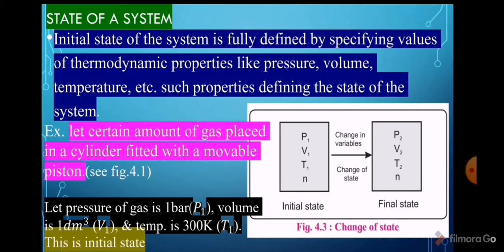Example, let a certain amount of gas be placed in a cylinder fitted with a movable piston. Suppose the pressure of the gas is 1 bar, indicated by P1 in the figure. Volume is 1 cubic decimeter, indicated by V1, and temperature is 300 Kelvin, indicated by T1. This is the initial state.